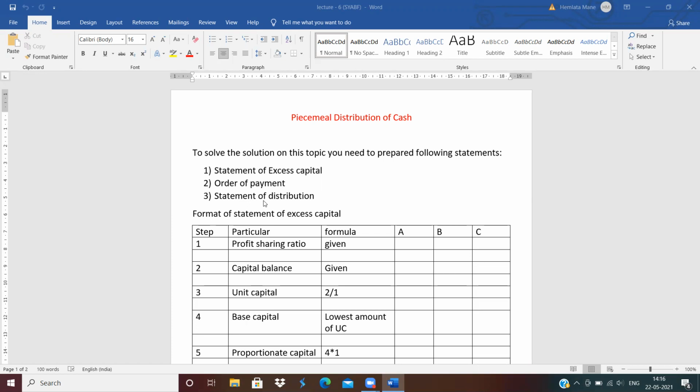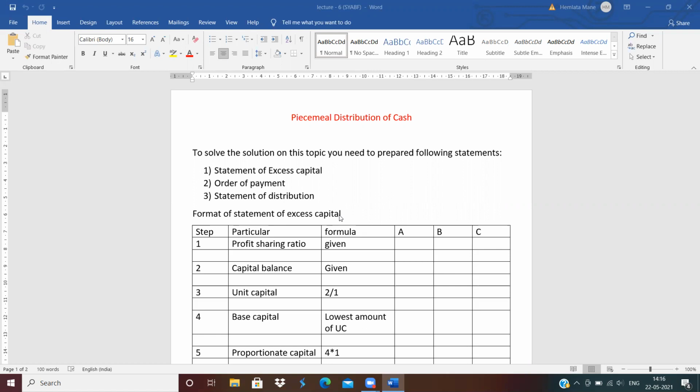In last video, we saw how to pay the liability. We need to pay liability of realization expenses first. Then paid the contingent liability. Then next pay the outsider liabilities, then partners loan, and then partners capital. When we are paying the partners capital, which partners should pay first? For this purpose, we need to prepare the statement of excess capital.